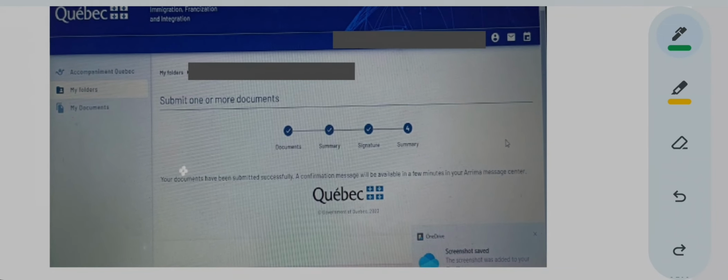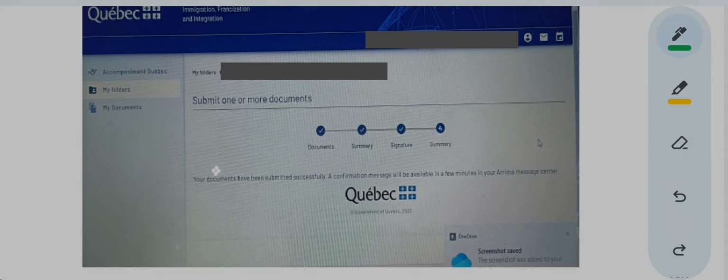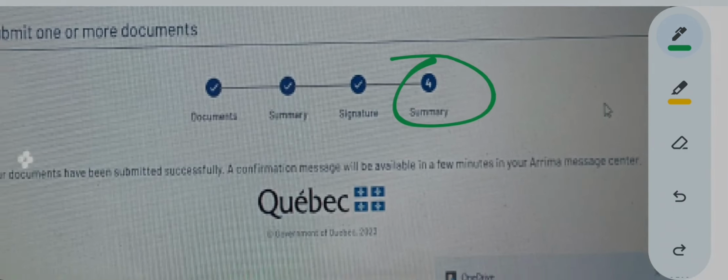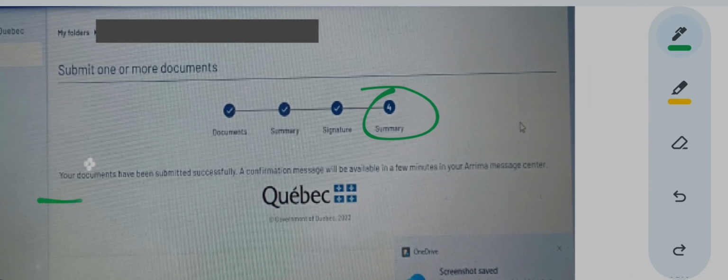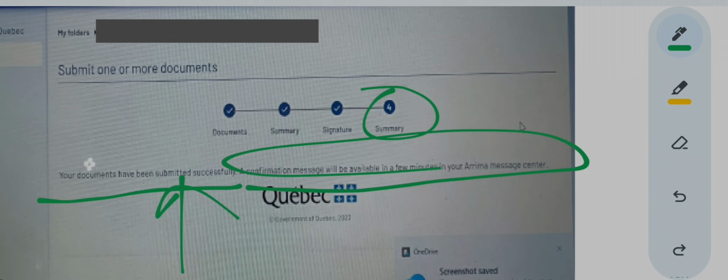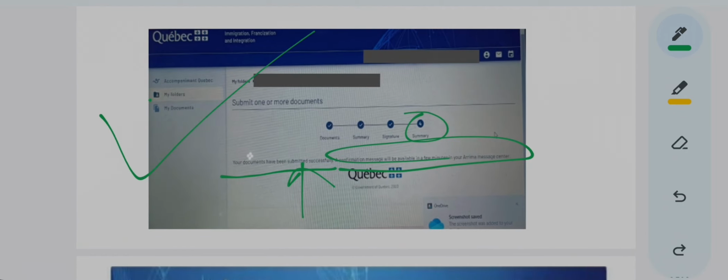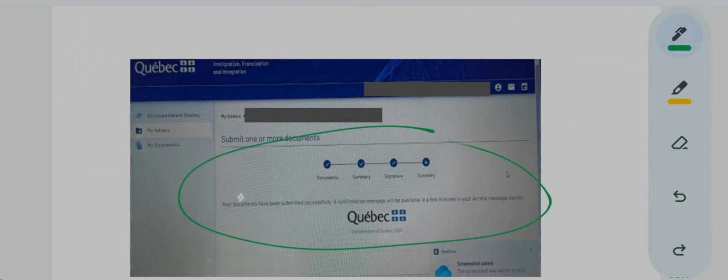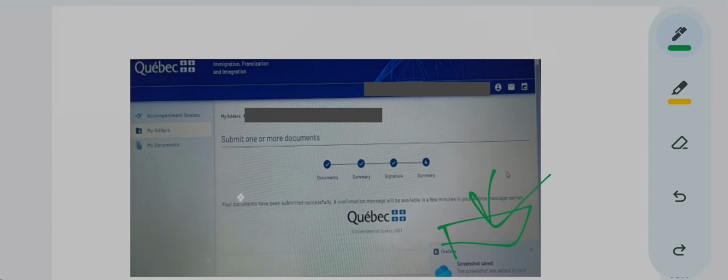Finally, when you press submit, this will appear like this. See, this 4 got highlighted now. It tells you your documents have been submitted successfully. A confirmation message will be available in a few minutes in the portal. Now no option is coming over here like next or submit or anything, and this 4 is also highlighted, which means you have already completed your procedure.